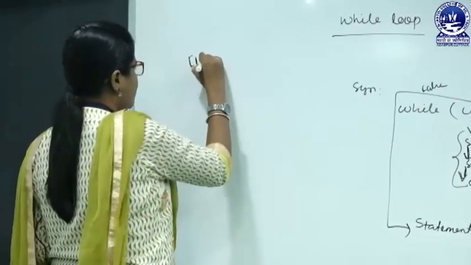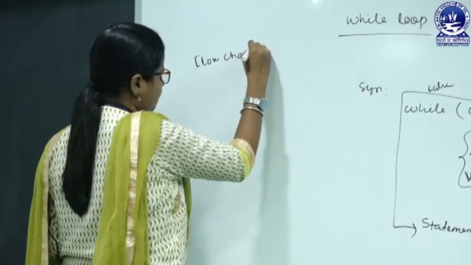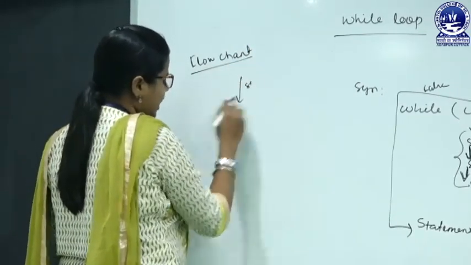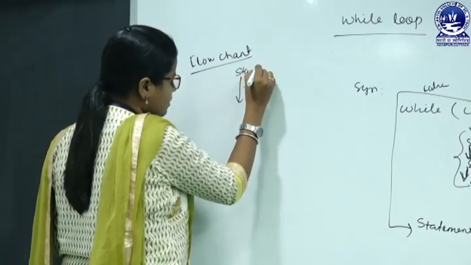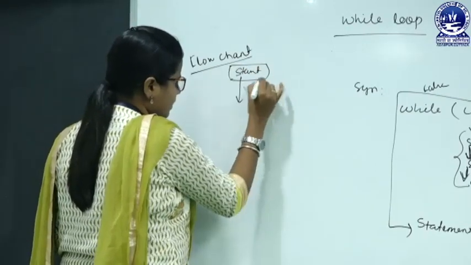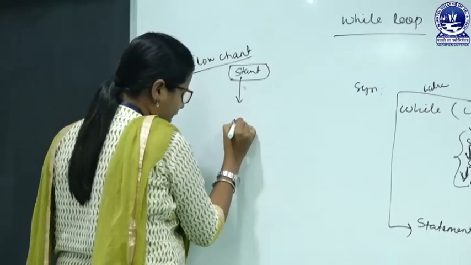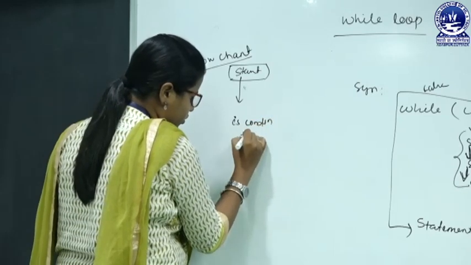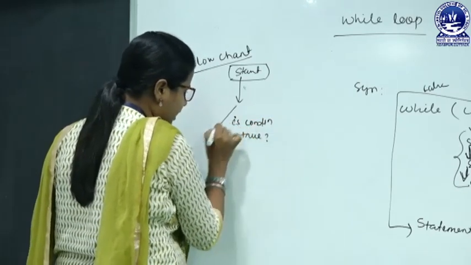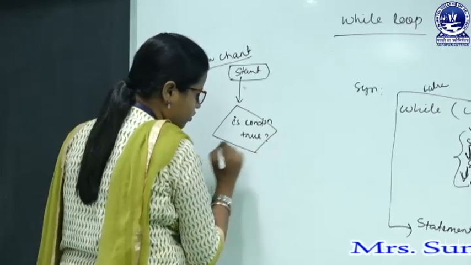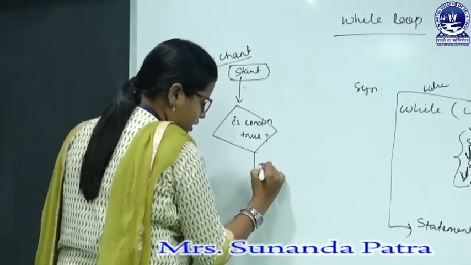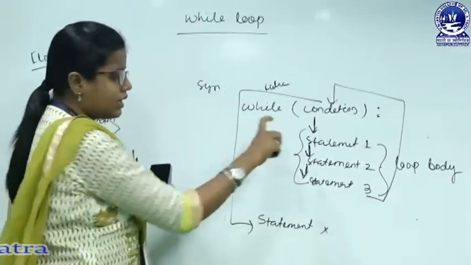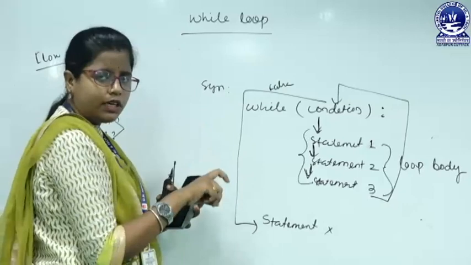What is the flow chart for the while loop? Here the sequential execution will start, then we have to start the process. Then when the condition arises, we have to check: is the condition true? If it is true, then we go for statements 1, 2, 3, that is actually the conditional block or the body of the loop.